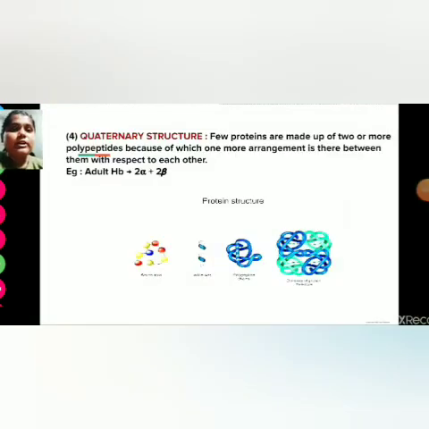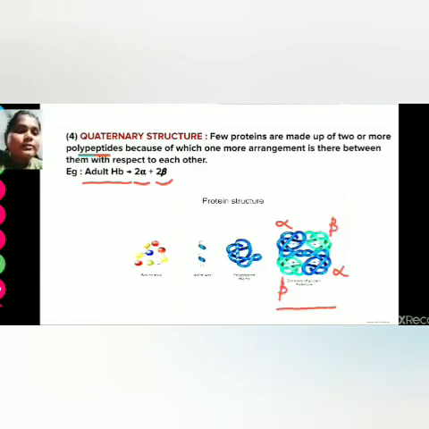Now let's talk about the quaternary structure of protein. Few proteins are made up of two or more polypeptides, because of which one more arrangement is there between them with respect to each other. Example is adult hemoglobin. It has two alpha chains and two beta chains. Quaternary structure is made up of many polypeptide chains. We can see here one alpha, two alpha, and two beta chains. This is the quaternary structure of hemoglobin.